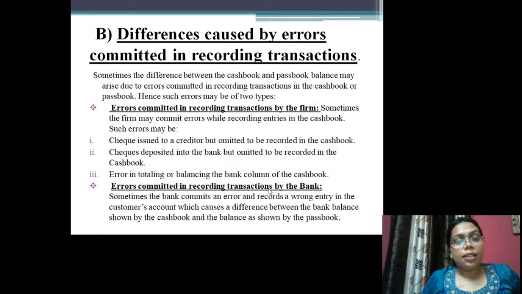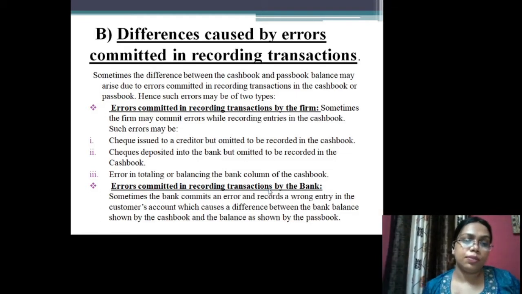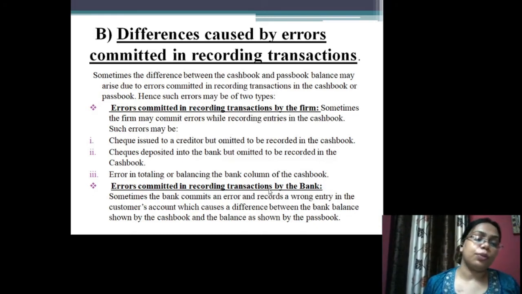So next is differences that are caused by the errors that are committed in recording the transactions. So what does this mean? Sometimes a difference between the cash book and the passbook balance may arise due to errors committed in recording the transactions in the cash book or passbook.